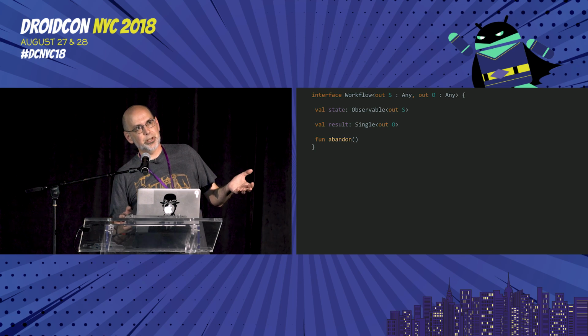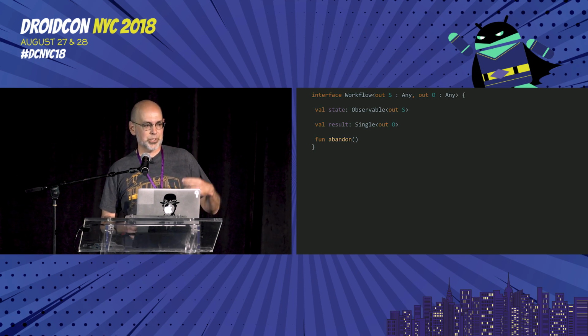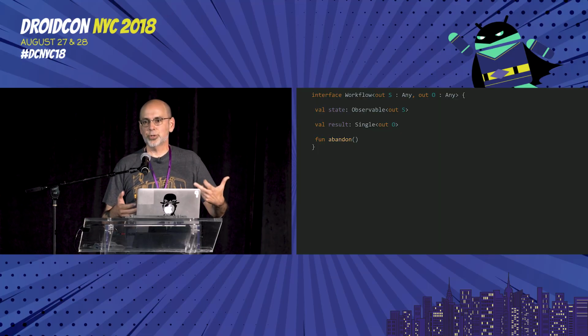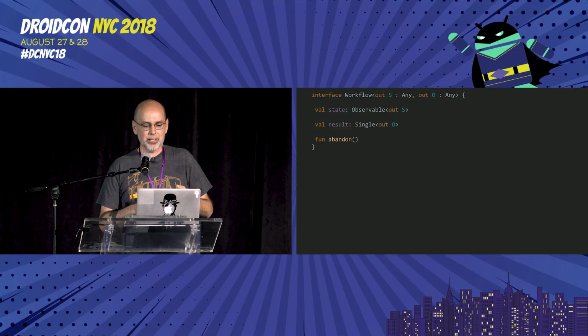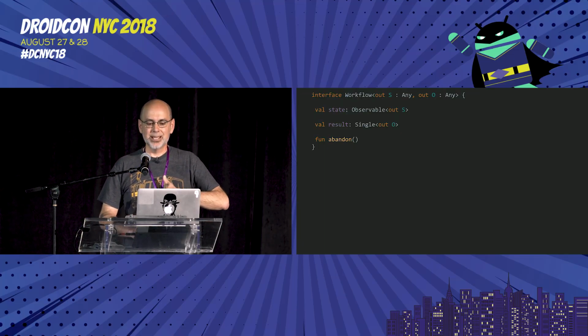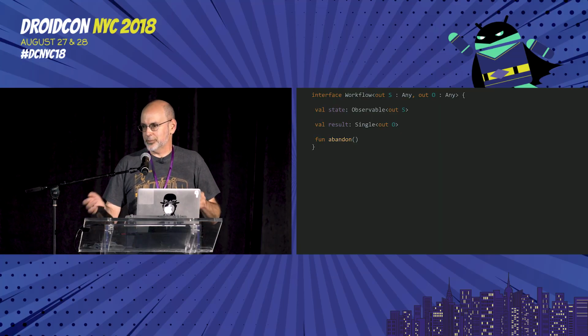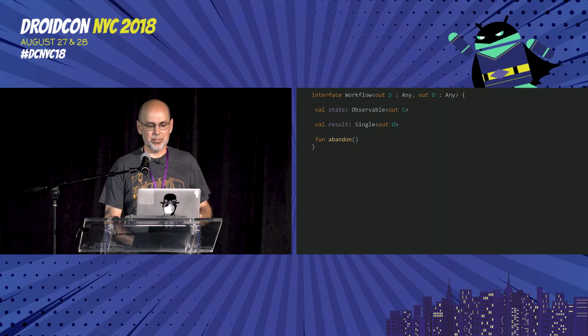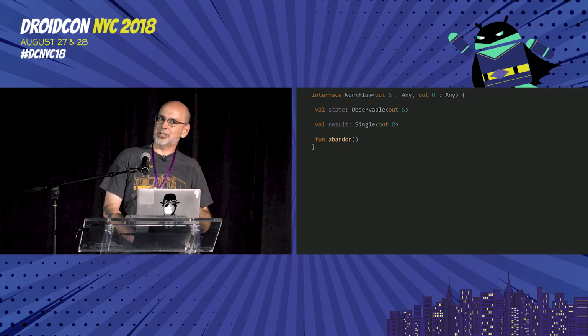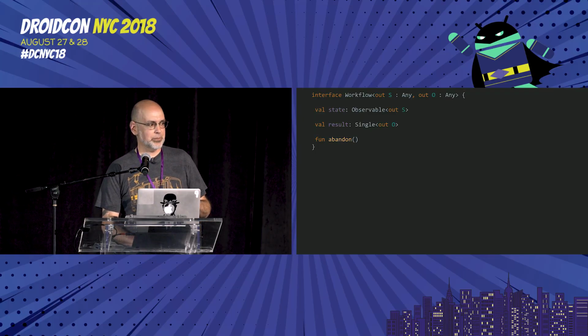So this lets us express stuff like a login flow, where the state is the various login screen models that you're going to go through, and the result is a string, your authorization token or something like that. But it's not about view models strictly. This is a reactive interface that models any process, anything that's a series of steps. And whether those series of steps are view models or something else doesn't really matter to this. And if you look at this and you think, gosh, it's looking an awful lot like actors from other systems, we've noticed that too, and it's starting to leak into the implementation.